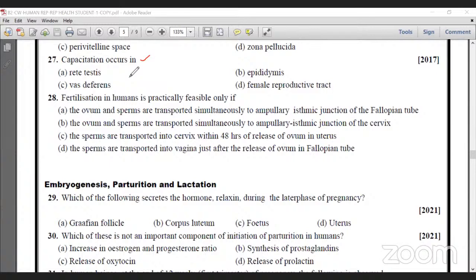But related to that question, capacitation does not begin in the rete testis. The rete testis is the part where sperm are collected, that's all. B, epididymis, is storage of sperm, that's all. The vas deferens is a passage, the duct to conduct sperm, that's all. But the female reproductive tract is the only place where sperm undergo this. That's why D is the answer. So capacitation is related with the female reproductive tract. Clear? Next.